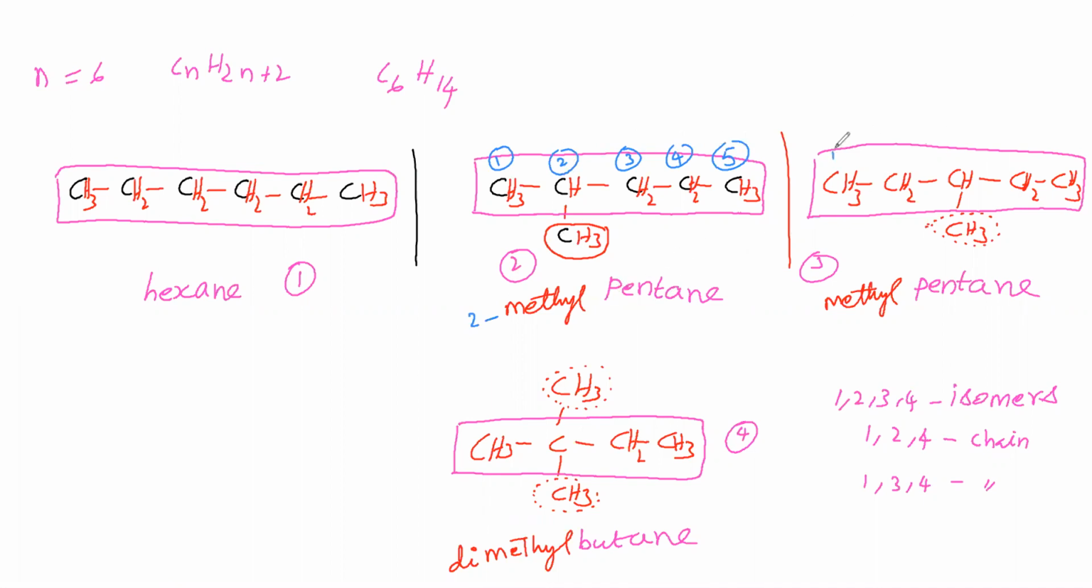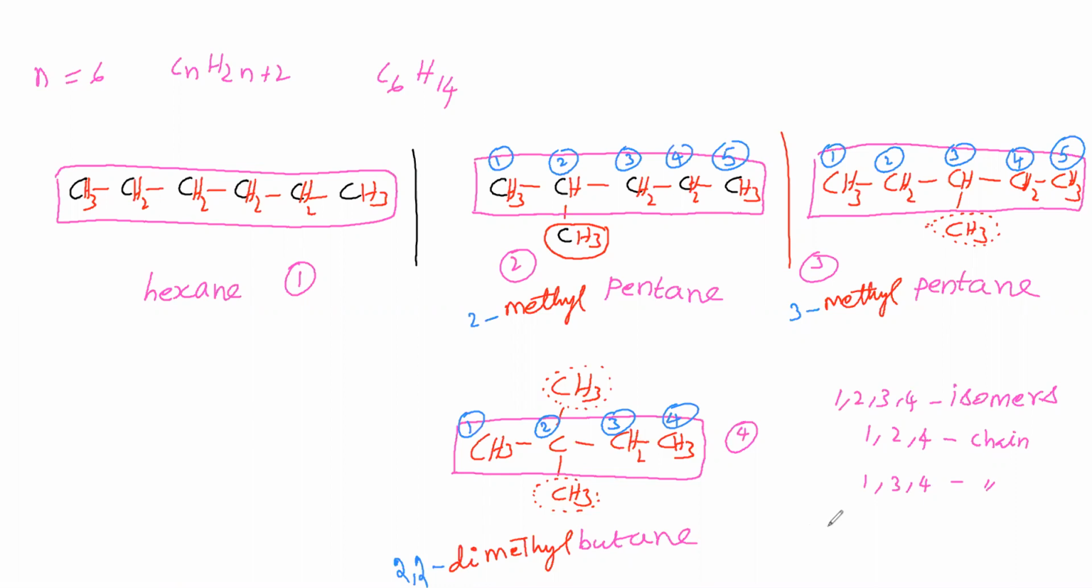Here numbering. First carbon, second carbon, third carbon, fourth carbon, fifth carbon. Branch present at third carbon. Therefore, it is called 3-methyl pentane. Here, first carbon, second carbon, third carbon, fourth carbon. Branch present at second carbon. Therefore, 2. This branch also present at second carbon. Therefore, 2. Therefore, we can say 2,2-dimethyl butane is the name of this compound.